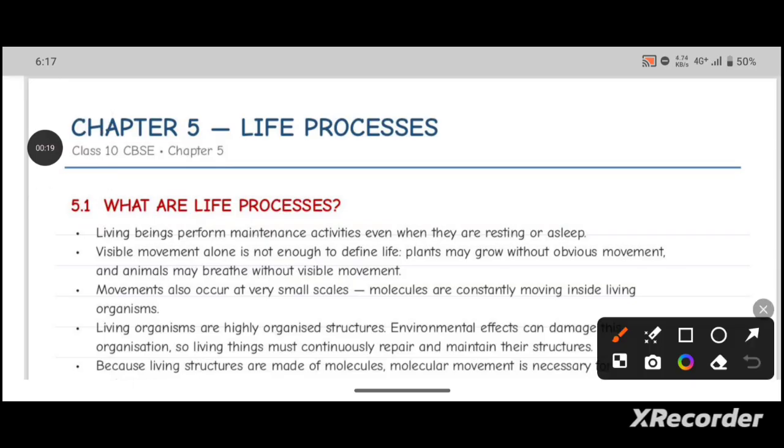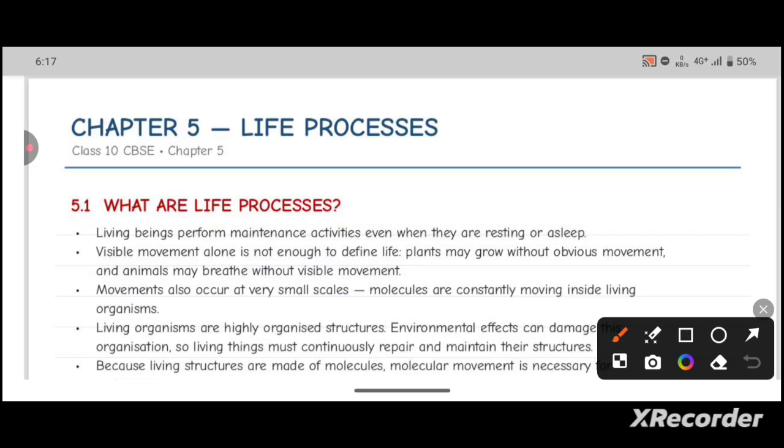The living beings perform maintenance activities even when they are resting or asleep. So there have to be certain processes which happen in the body of a living organism to maintain its survival. The processes which together perform this maintenance job in the living organism are called life processes.